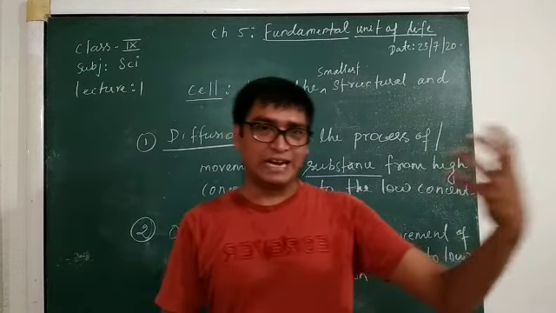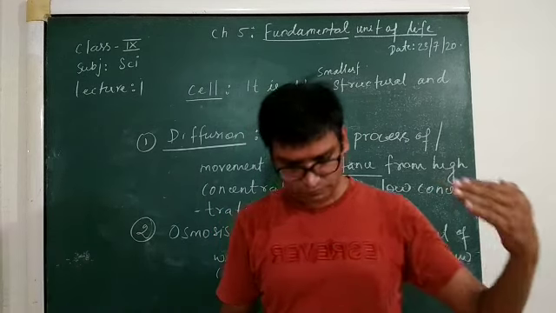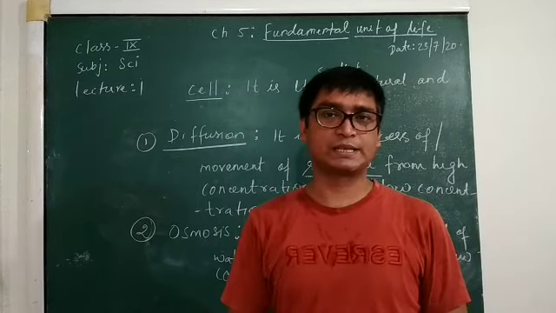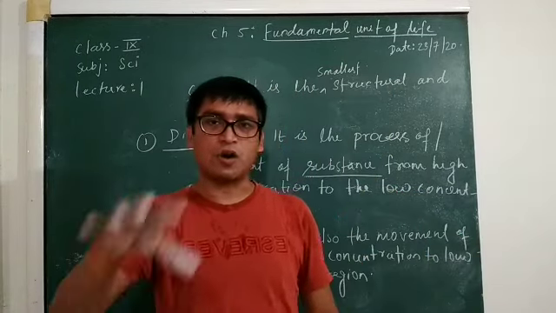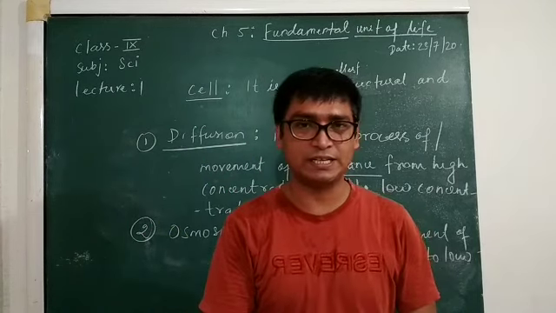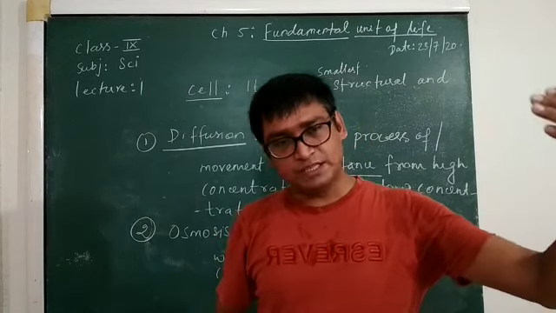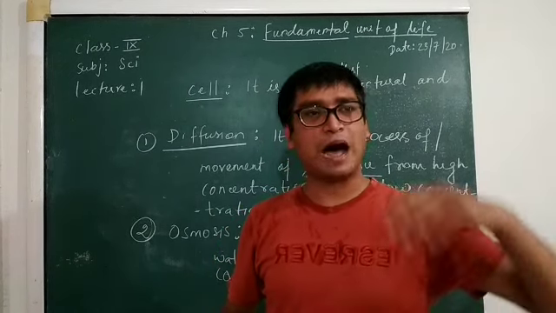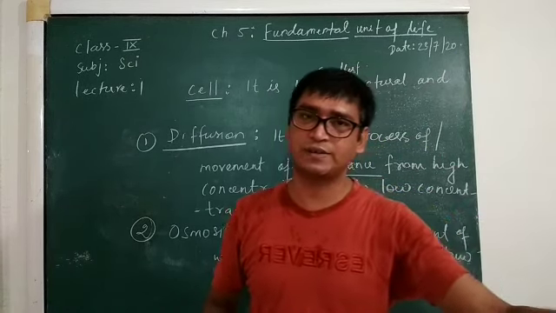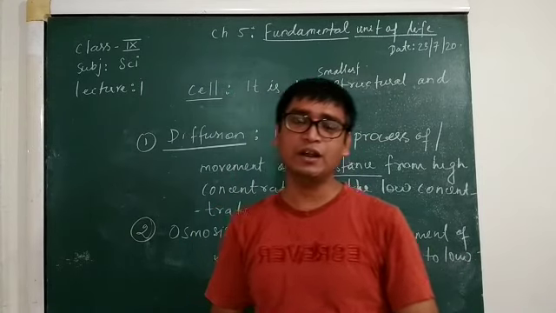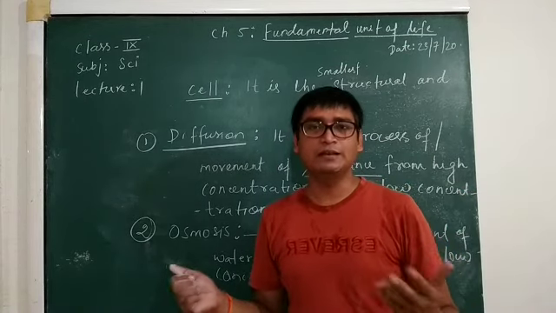So it moves from the high concentration region to the low concentration region. In a similar way, entry of oxygen also takes place through the plasma membrane with the help of the same system. In our environment the concentration of oxygen is more, inside the body the concentration of oxygen is less. So oxygen moves from outside the body to inside the body, from a higher concentration region to the lower concentration region.